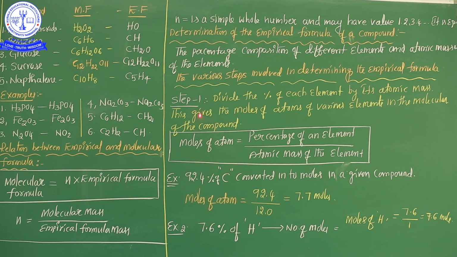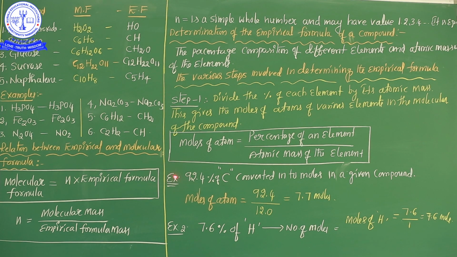So my dear students, the first step in the determination of the empirical formula is to calculate the moles of atoms. How to calculate the moles of atoms? Percentage of an element divided by the atomic mass of the element. So my question right now is how to calculate the number of moles in any given element: percentage of an element by atomic mass of the element.